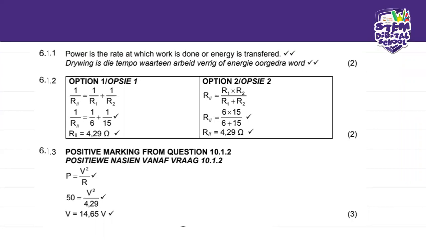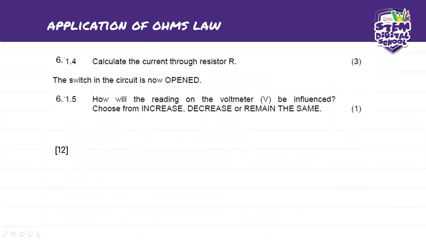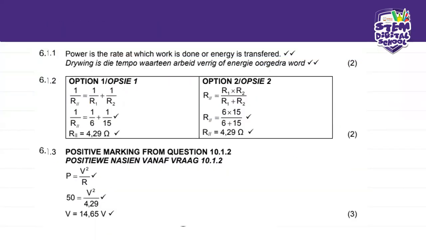So what do we have there? Remember, they've given us the power, the effective resistance, the potential across. Oh yes, they've mentioned here that the power dissipated is 50 watts. So which means that now we've got two givens. We've got the resistance, which is the R parallel, that is right there, and we've got the power, P. The power is what was given.